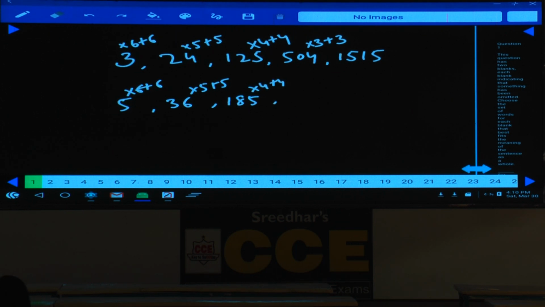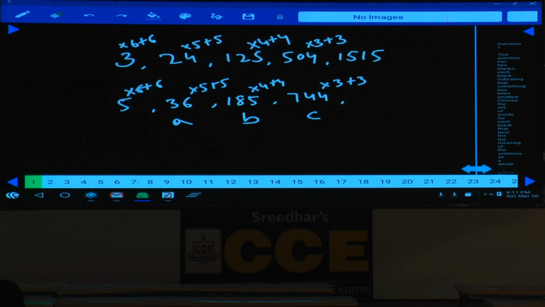Yes, what is 185 into 4? 185 into 4 plus 4. Tell me what is the number here? 740 plus 4 is 744. And 744, this is A, B, C. And the question is about D into 3 plus 3. Now 744 into 3 plus 3, 4 into 3, 12 plus 3 is 5.